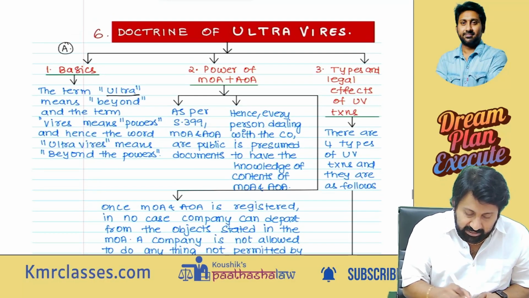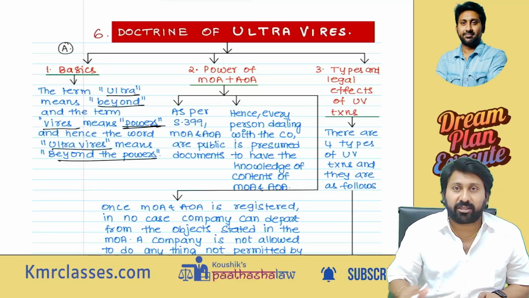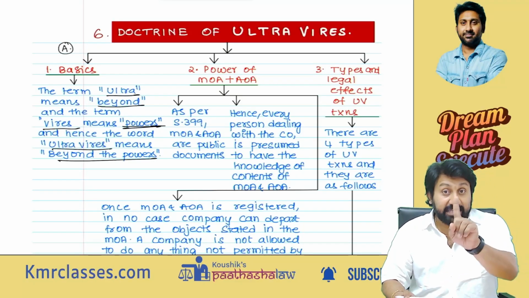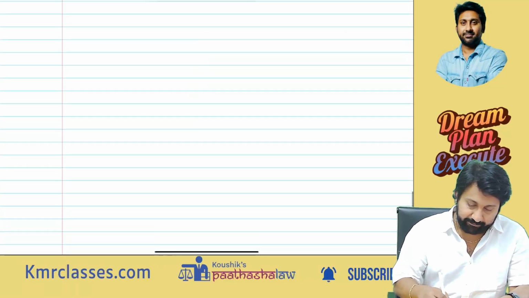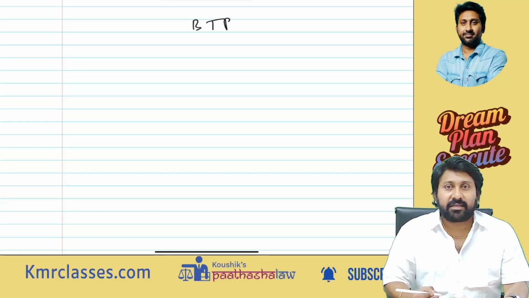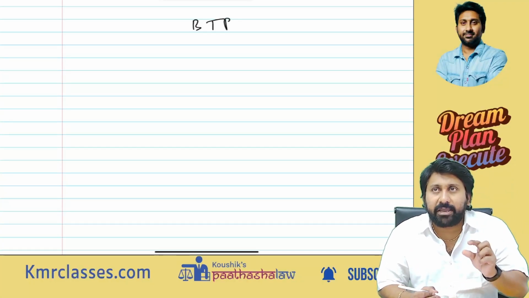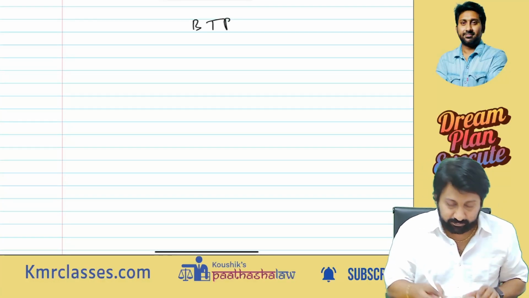The term ultra means beyond, and the term vires means powers, and hence ultra vires means beyond the powers. Listen carefully. I will give you a good example for this. When I say beyond the powers, there are doubts. Sir, beyond the powers is an incomplete statement. Beyond the powers of what?